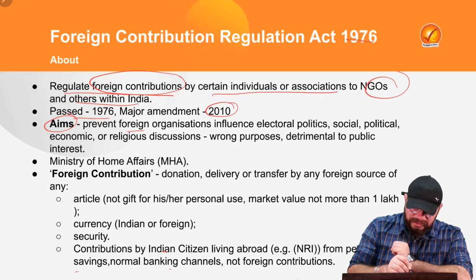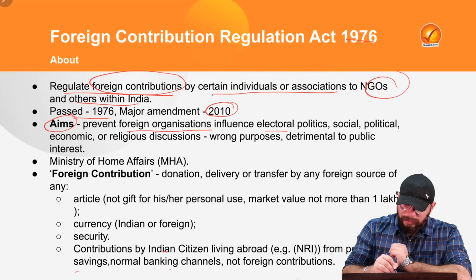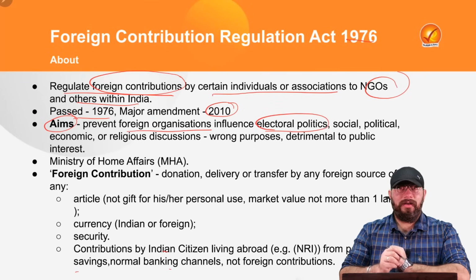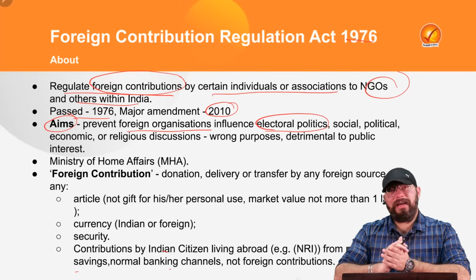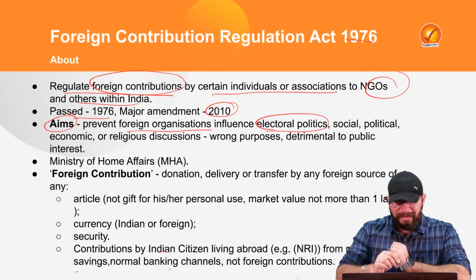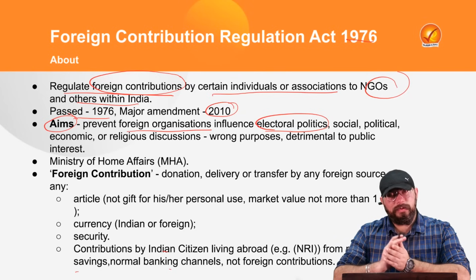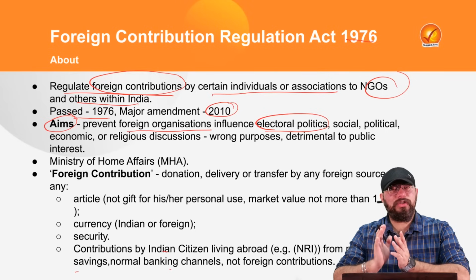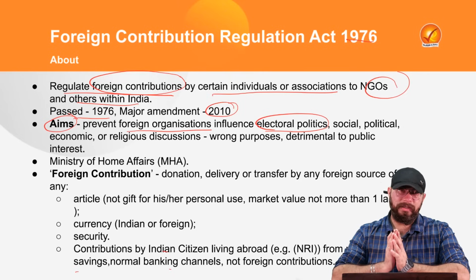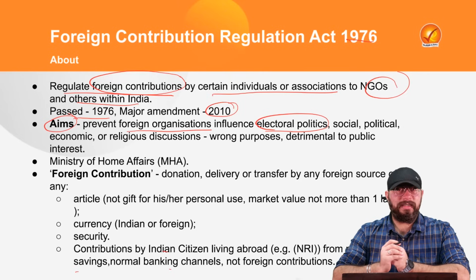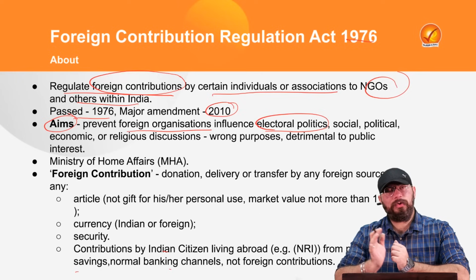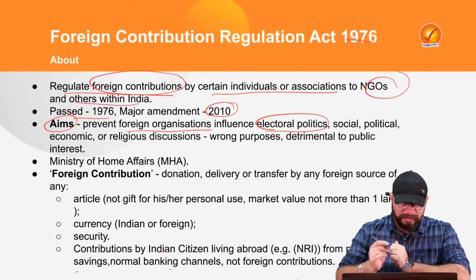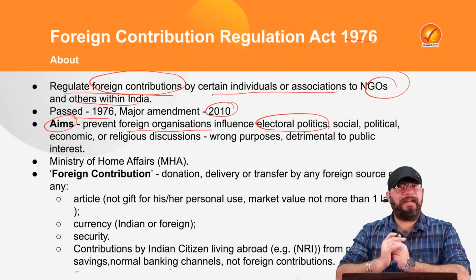Now, the aim is to prevent foreign organizations from influencing electoral politics in India. Recently we have seen that foreign organizations and associations, by funding various NGOs, halt various environmental projects, various nuclear projects, various infrastructural projects in India, which cause a lot of damage to our GDP. A few years back, a Ministry of Home Affairs report also suggested that there was a substantial loss to the GDP of our country because of these foreign contributions which are halting India's progress.